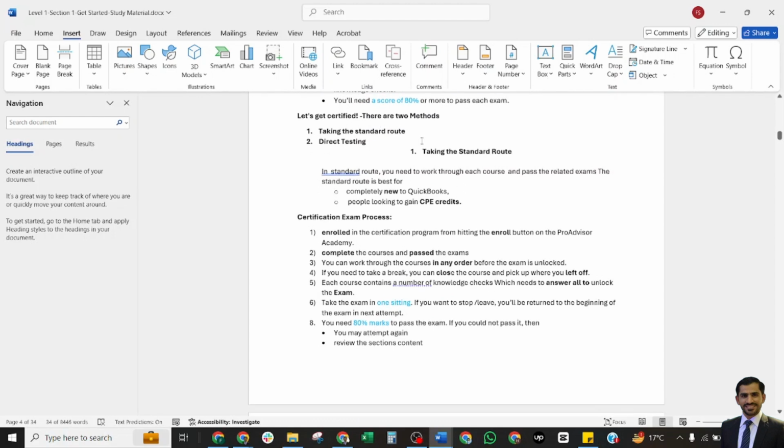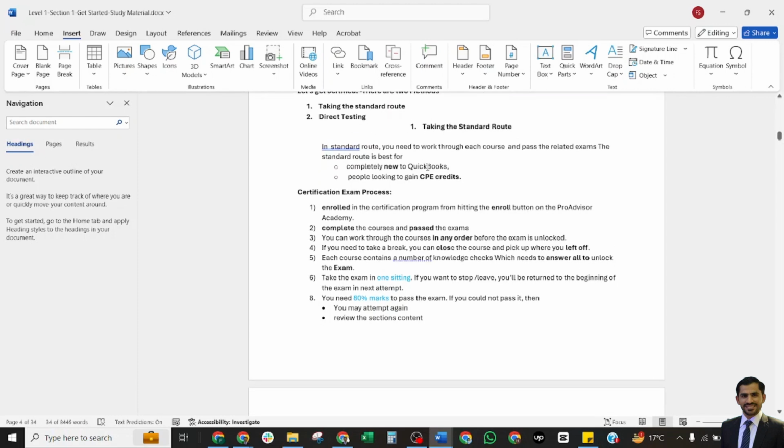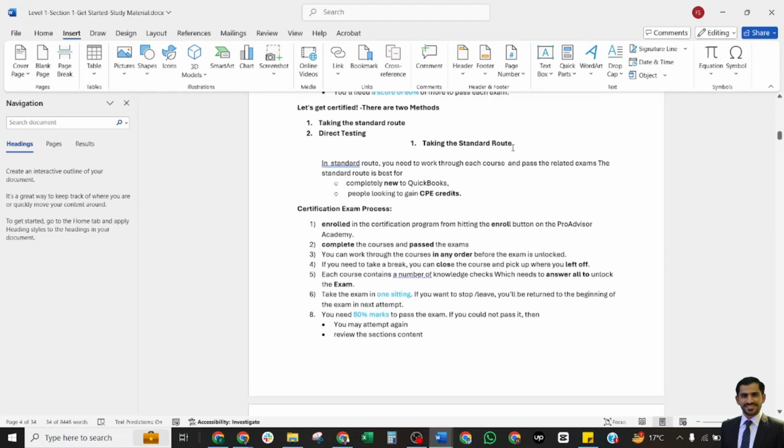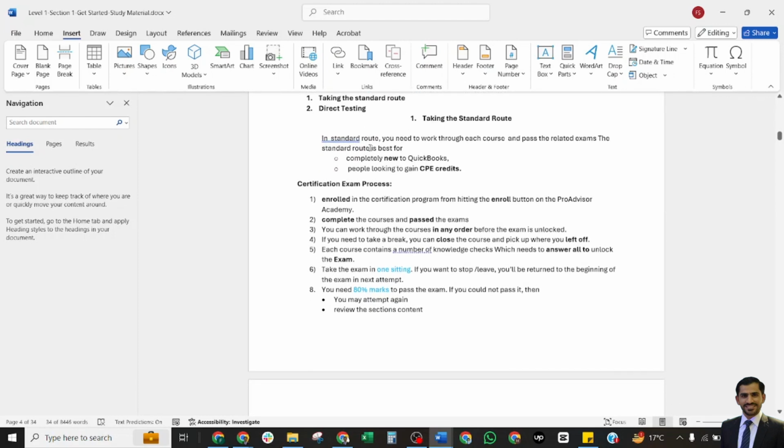There are two methods you can use to complete your certification. The first method is taking the standard route, and the second method is direct testing. Now we shall discuss the standard route. In the standard route, you need to work through each course and pass the related exam. The standard route is best for people completely new to QuickBooks and people looking to gain CPE credit.